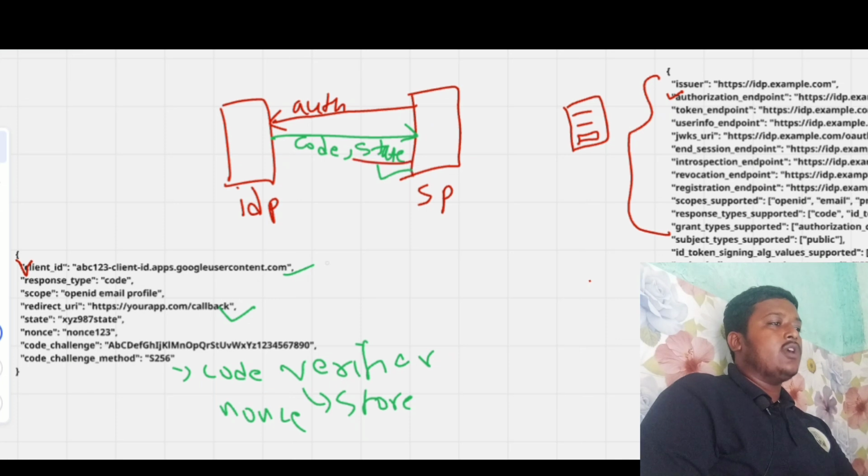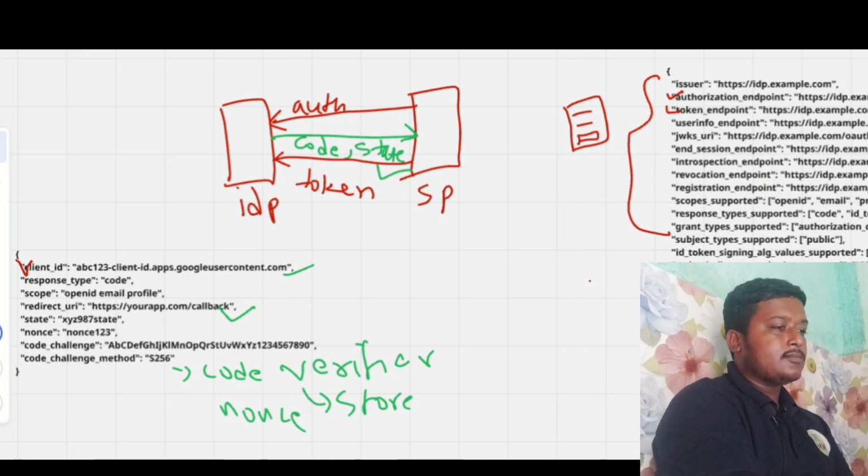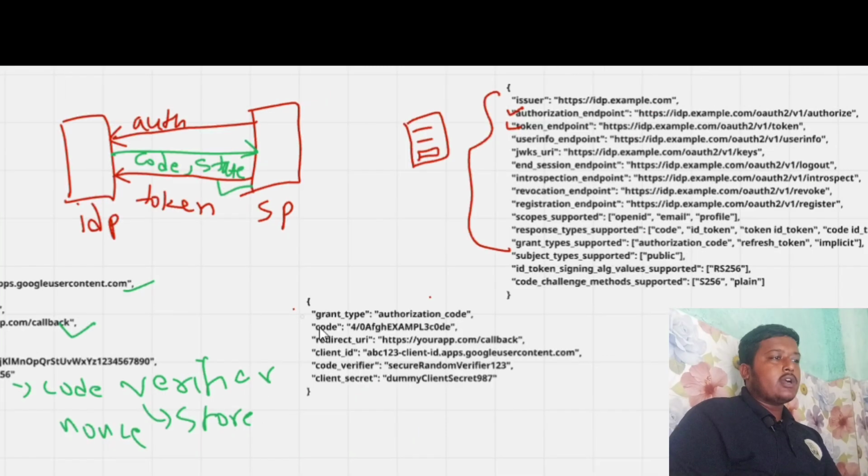So the SP will make a request at the token endpoint with certain parameters. Token endpoint parameters, that is grant type.